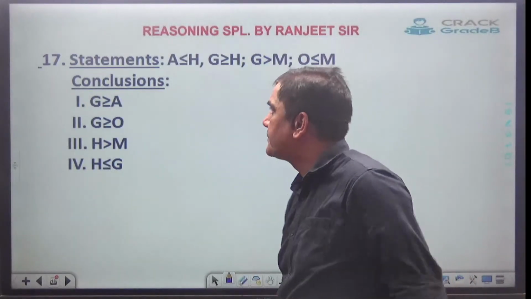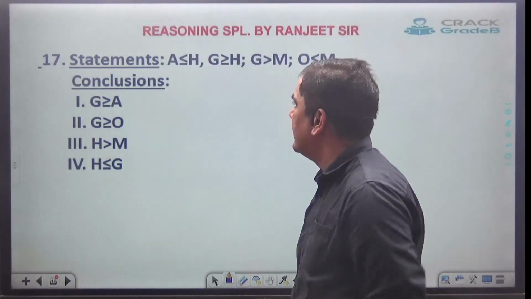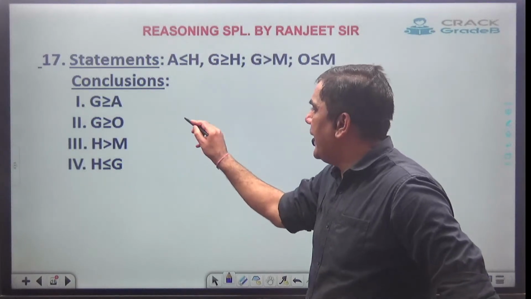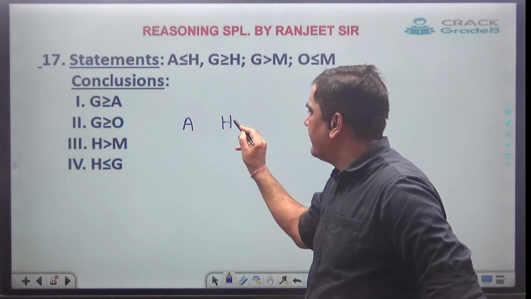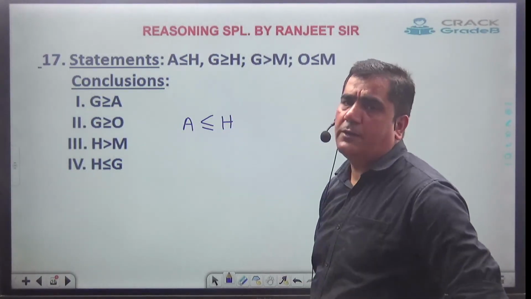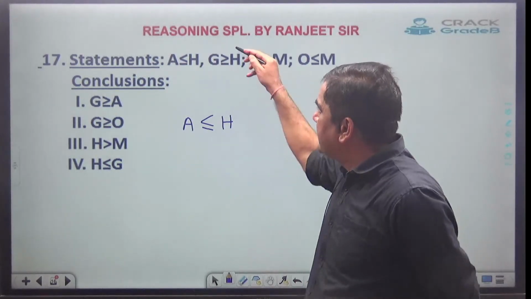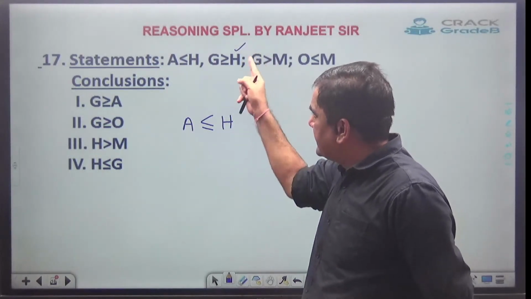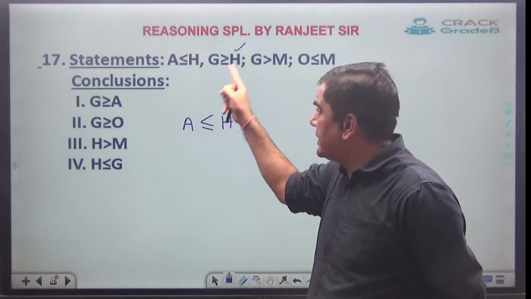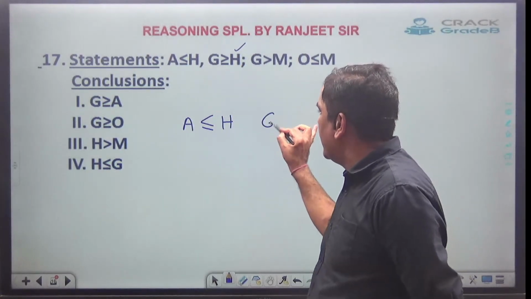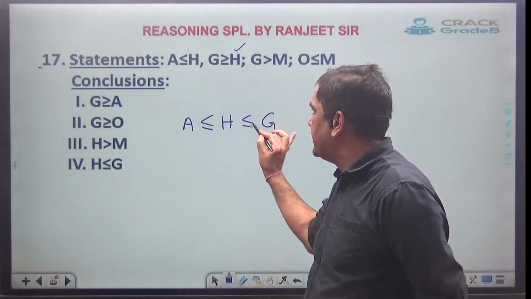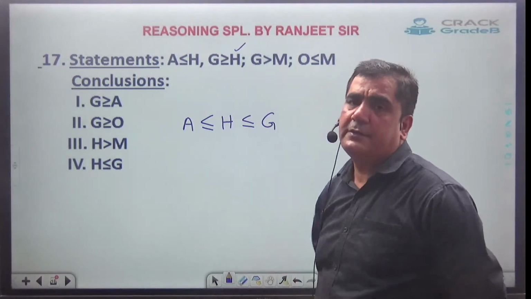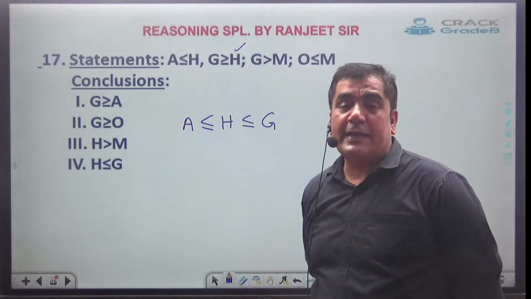Let's combine. Okay, let's start. Start with the first one, A and H. They have given A and H, and the face is towards H or maybe equal to. Next one, H has come, so adjacent to H will be G, and the face is towards G. Just see, greater than becomes smaller than.